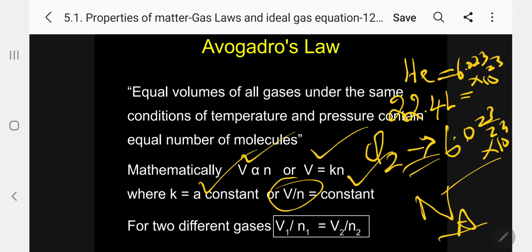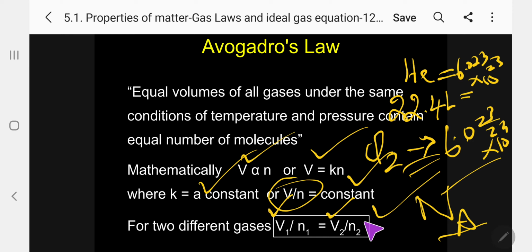Same way, if you take two different gases and apply this formula, I can write V1/N1 = V2/N2. So what is the advantage of this law? If you know the volume of one gas, the volume of the other gas, and the mole number of one gas, the mole number of the other can be calculated. Suppose V1 is known, V2 and N2 you know, so N1 can be calculated. That means out of 4 factors, if 3 are known, 1 can be calculated. Problems will be asked only this way.